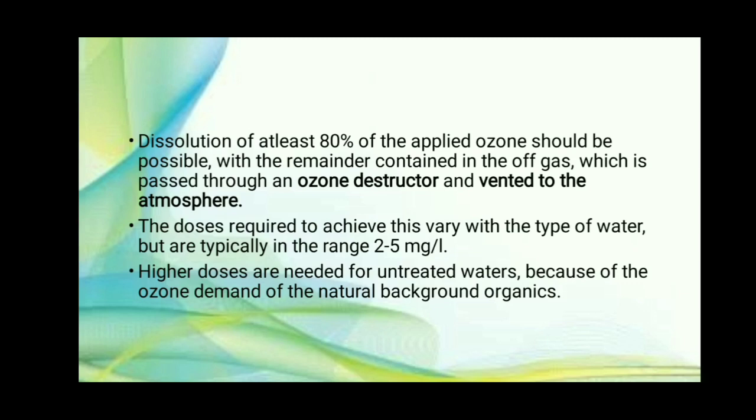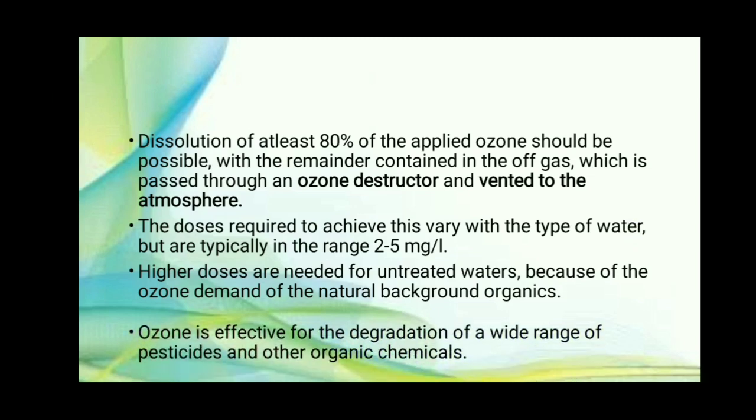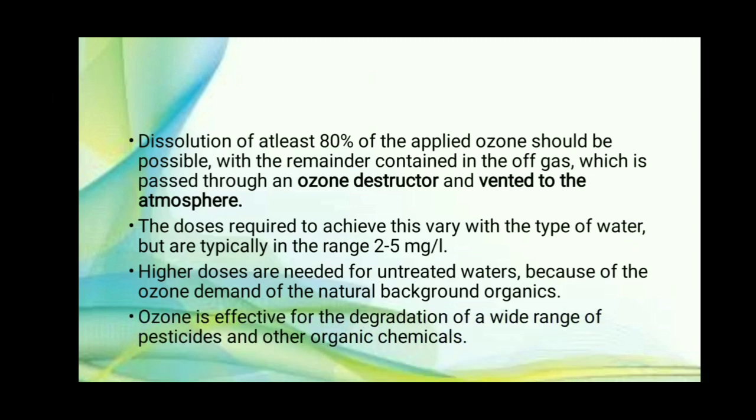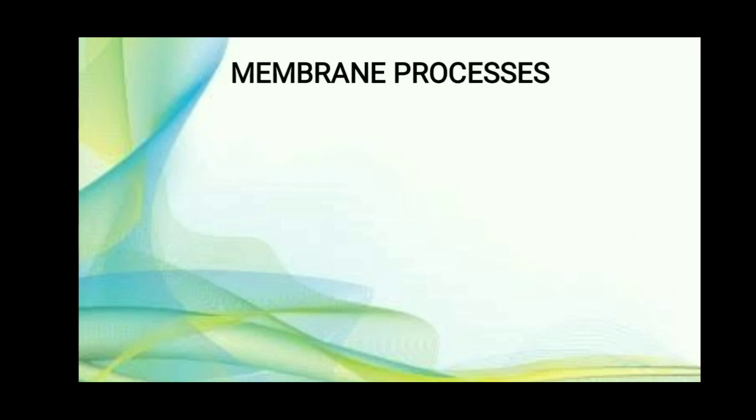But in ozonation, even if the water is untreated or not filtered, we can use ozone, but here we should use higher doses. Ozone is effective for degradation of a wide range of pesticides and other organic chemicals, so it is very useful for the degradation of pesticides and organic chemicals.